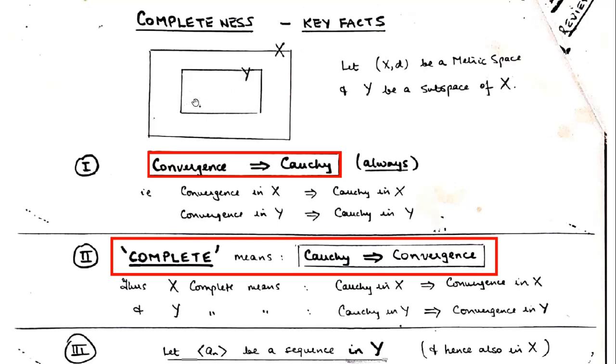First of all, what we have to understand is that if this sequence is convergent and it converges to a point, say P, then P should belong to Y in that particular case, and not just in X, not outside but inside Y. So we have to be particular to understand the meaning of convergence.